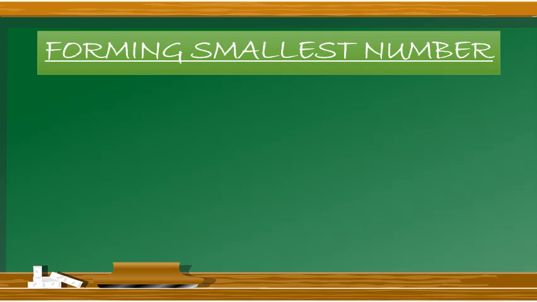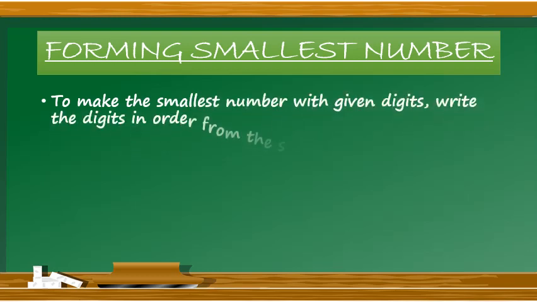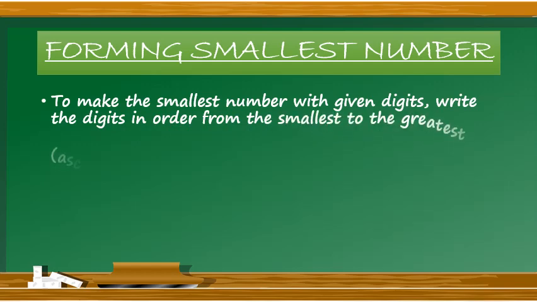Forming smallest number. Just like forming the greatest number, we can easily form the smallest numbers also with the help of the given digits. The first step is to make the smallest number with the given digits, write the digits in order from the smallest to the greatest, that is in ascending order. So whatever the digits are given, we are supposed to arrange them in ascending order, that is from the smallest digit towards the greatest digit.